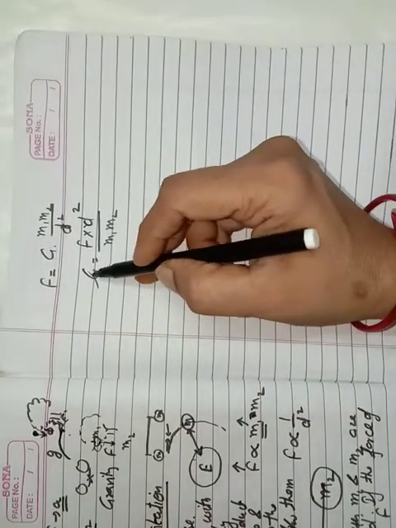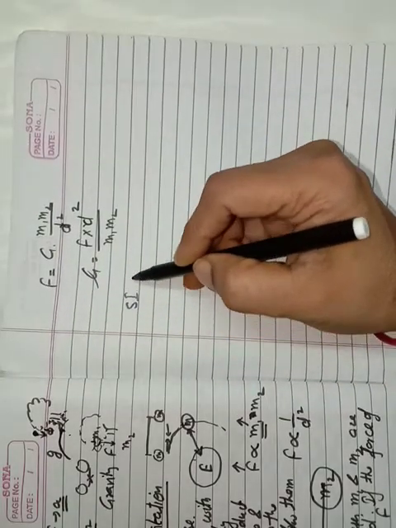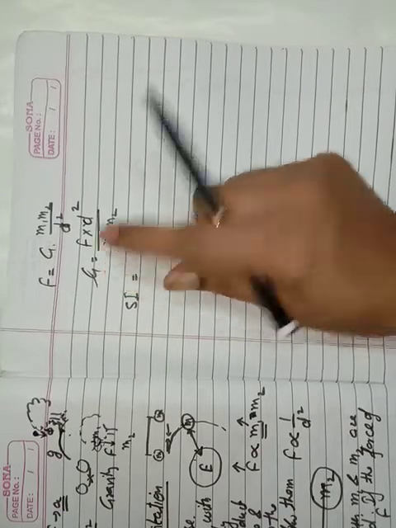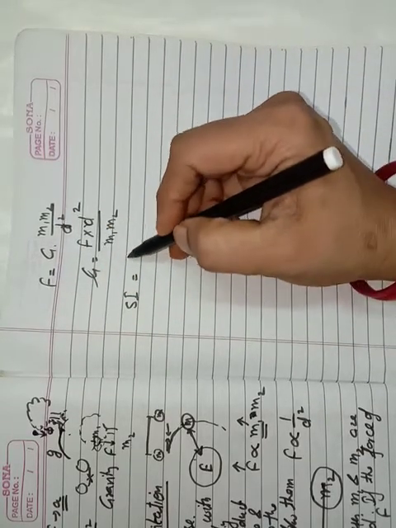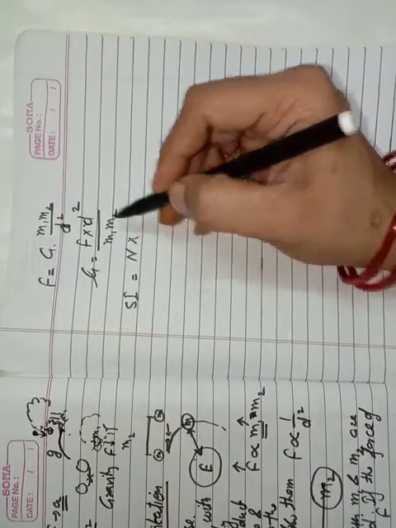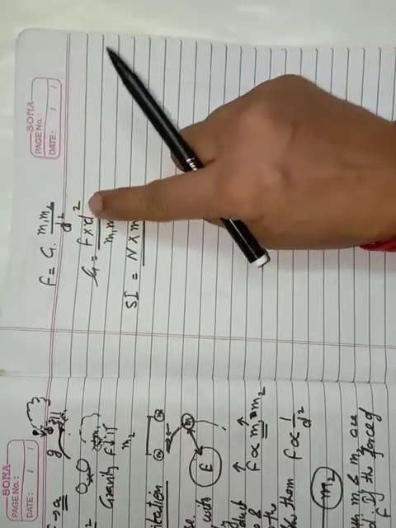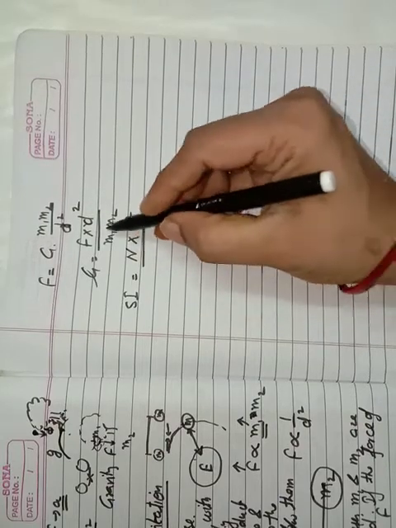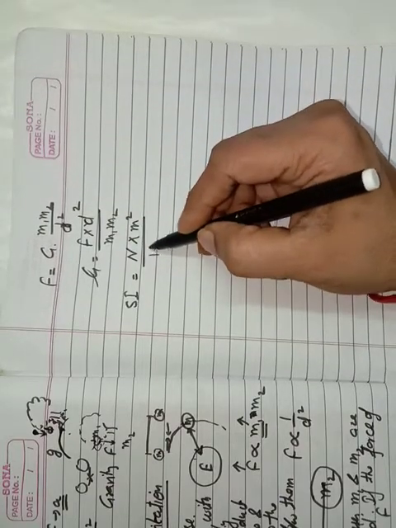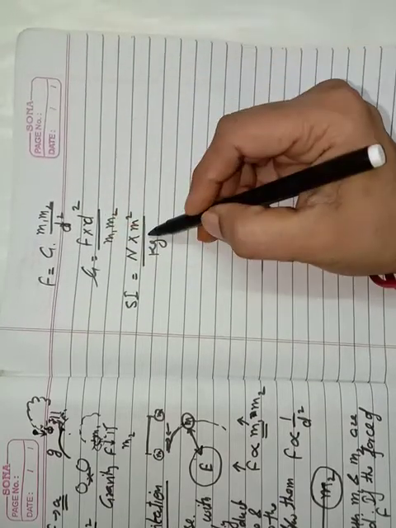Okay, so what can be the SI unit of this G? What is the SI unit of force? This is the newton, and the distance is meter square, because distance square है ना, upon mass. The SI unit of mass is kilogram. So kg into kg square.